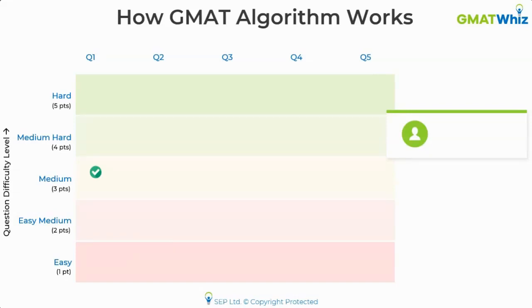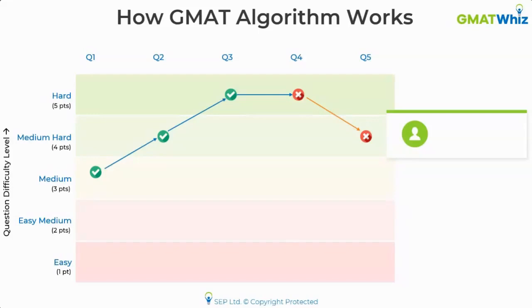So what happens with the student is the next question he gets is of a medium hard difficulty level. Okay, let's assume that he gets that right as well. The next question that he gets is a hard question. Let's assume he gets this question right too. Obviously there's nothing much above the hard difficulty level. The algorithm keeps serving him hard questions, and he makes a mistake in this one, and he will then get a slightly easier question, maybe a medium hard question, which he gets wrong. Okay, so all in all, this student has got 3 questions correct and 2 incorrect.